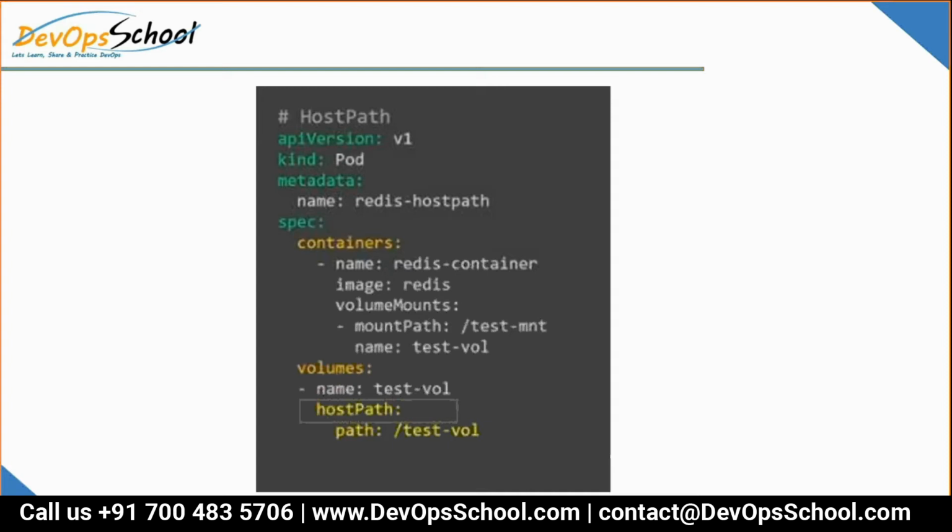At that place only an external mount is there, test wall. That is the transition they are trying to make with pods for storing the data. So any data which is stored in the container's test-mnt will actually be stored in the host machine, in the test volume. Okay, and if the container and pod are both gone, your data will not be gone. So this is another plugin, by the way. You can have unique plugins, which I'll discuss in some time.